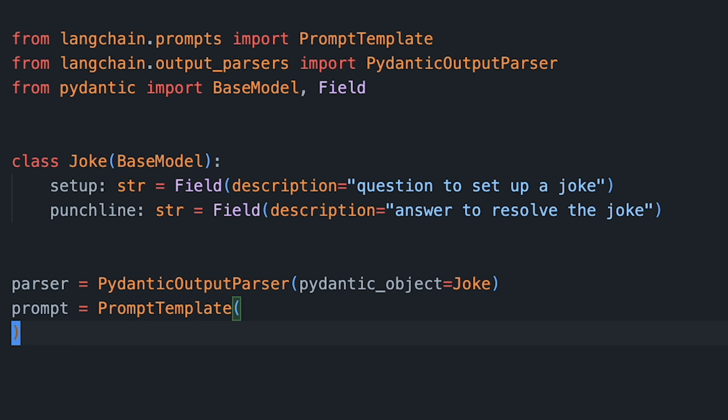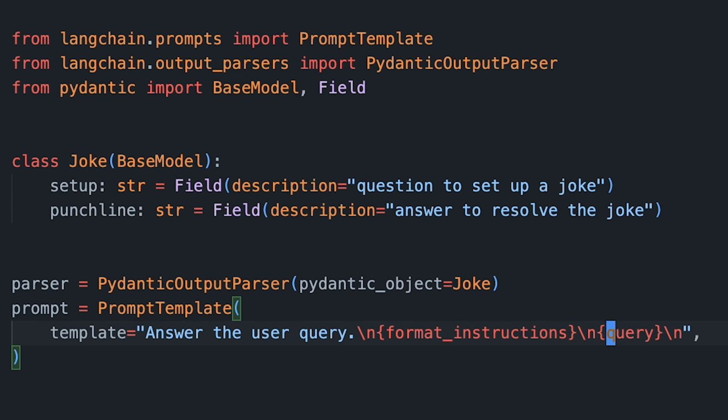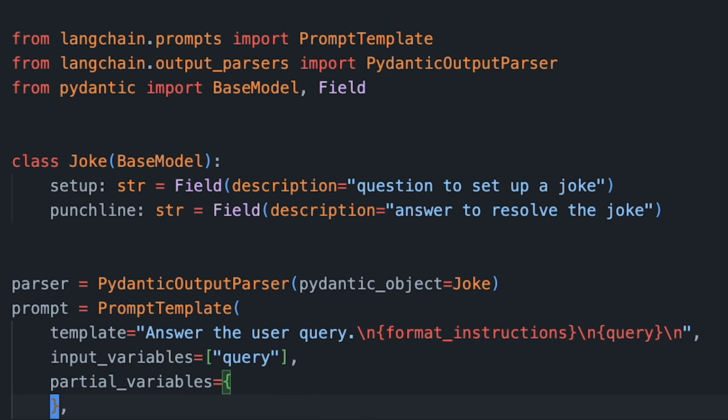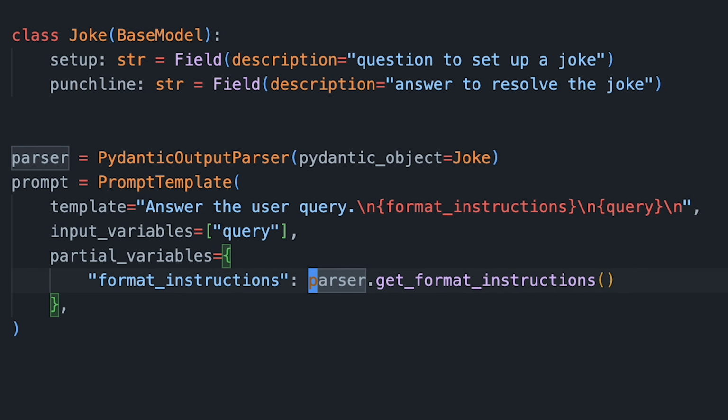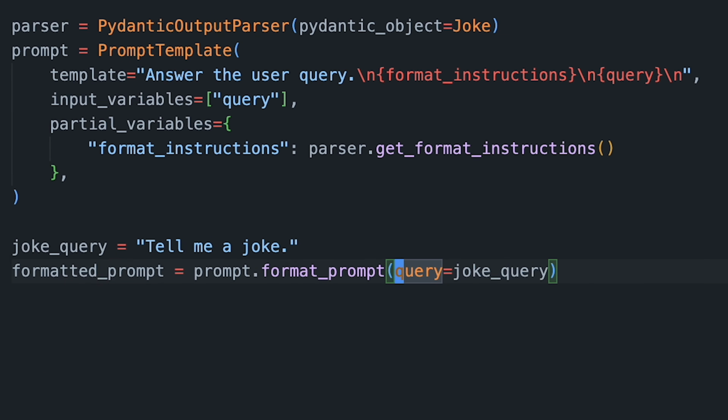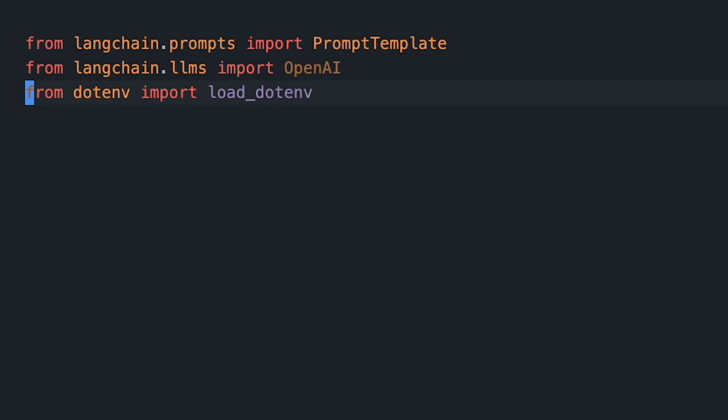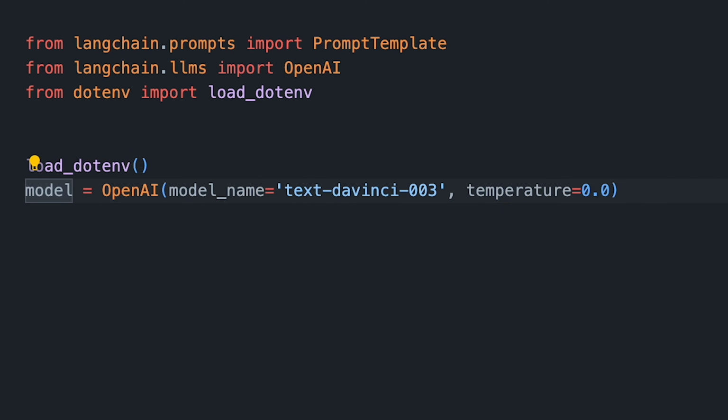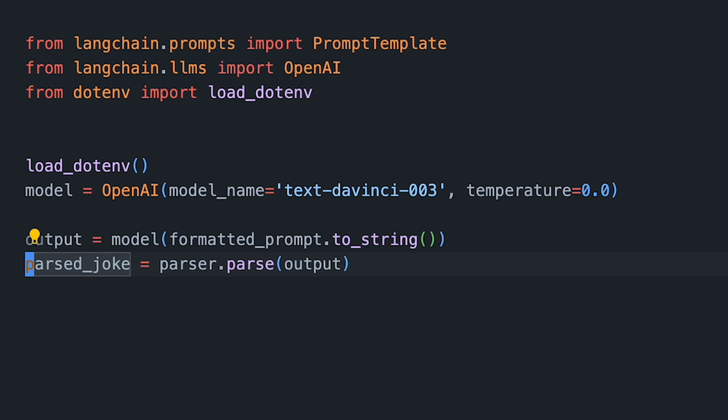Now we create our prompt template. Let's pass the template string, input variable, and we can use the partial variables field to inject our parsing instructions into the prompt template. We can then ask the LLM to tell us a joke. Now that we have our prompt ready, this is what we need to do to send it to OpenAI. We'll first load our OpenAI API key from our .env file, then instantiate the model, run its call dunder method, and parse the model's output using the parser that we've instantiated.